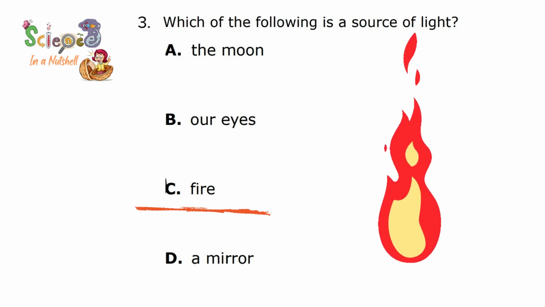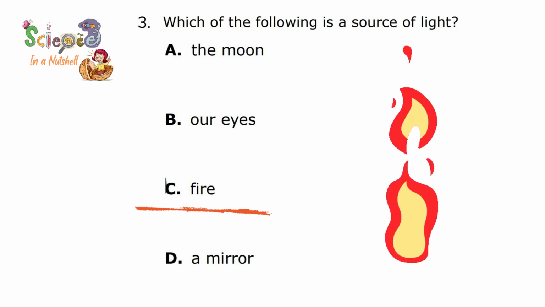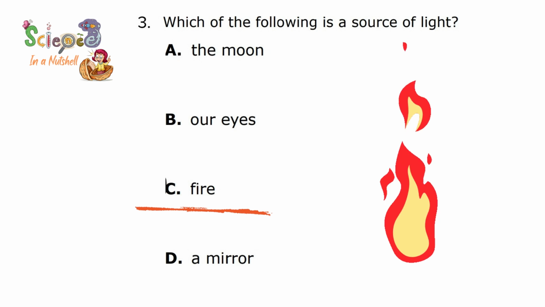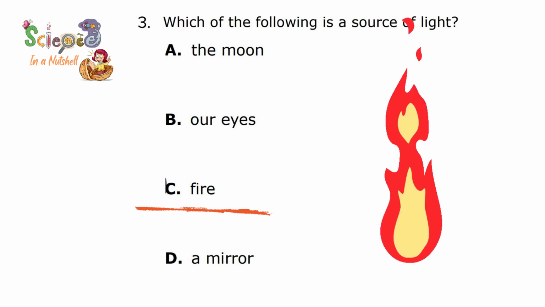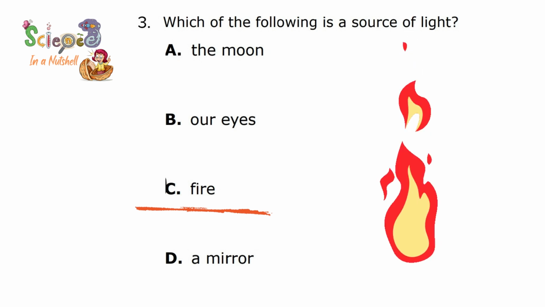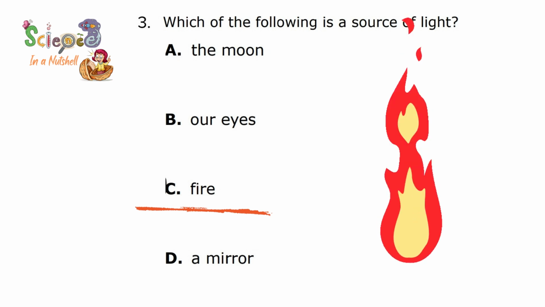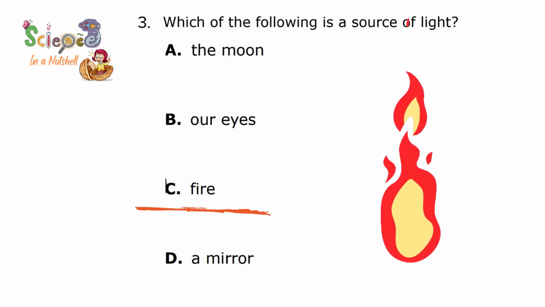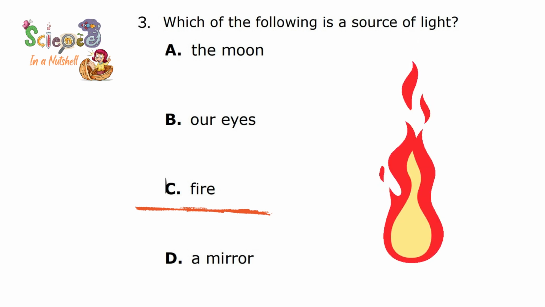The moon looks bright and looks luminous, however, it is not a source of light. It is just reflecting the sunlight that falls on it. So it reflects the sunlight, but it is not a source of light.